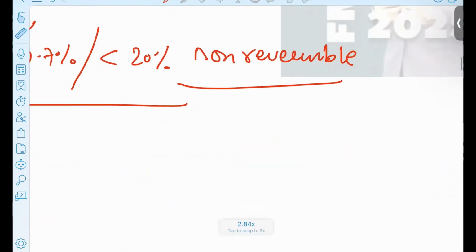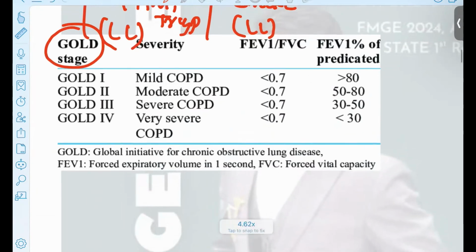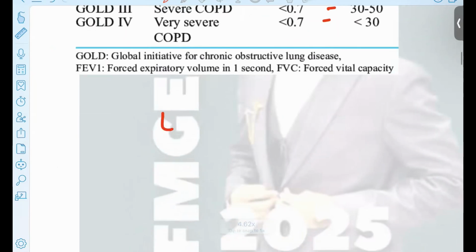And what is the criteria we are going to use? That is your GOLD criteria. Based on these criteria, we have to start the patient on treatment. How are we going to treat this patient? Basically, we are going to use the GINA guidelines. LAMA, long-acting muscarinic antagonist, or long-acting bronchodilators we are going to use for this patient.